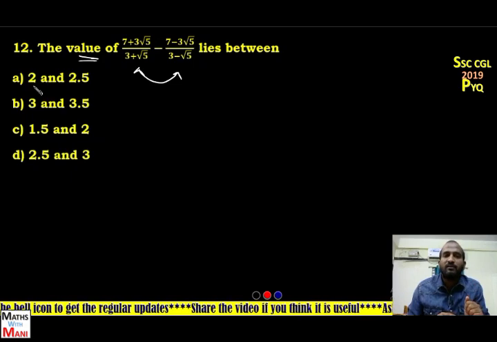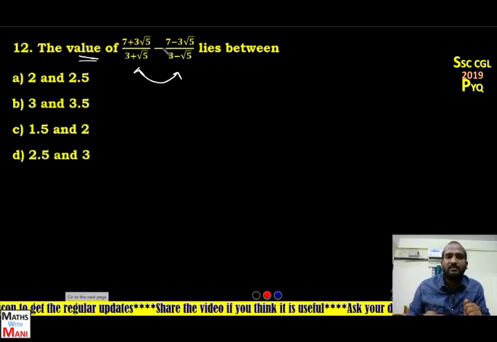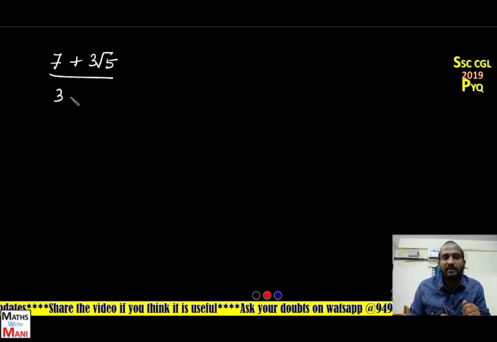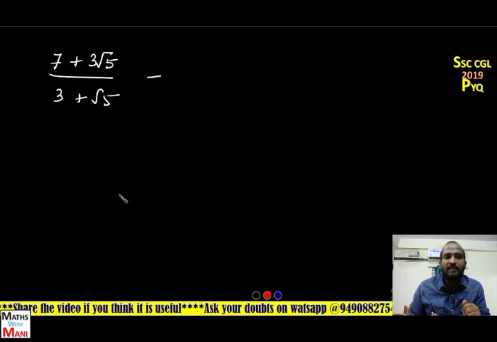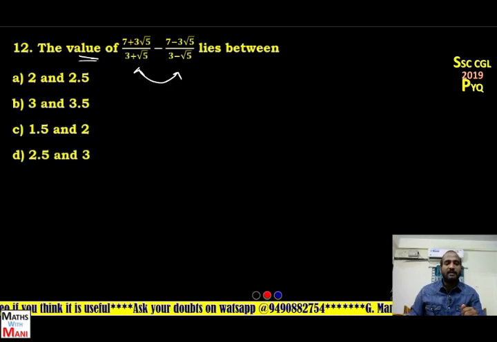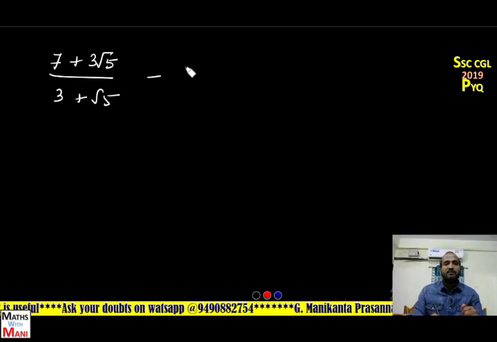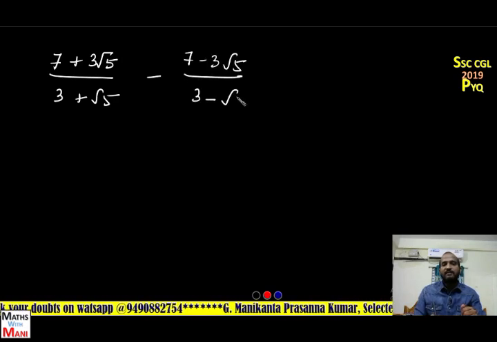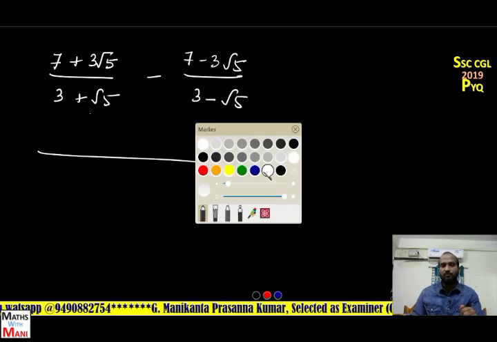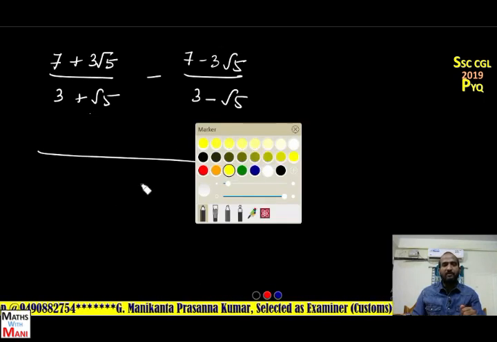So here I have to first rationalize. Take LCM from this: 7 plus 3 root 5 by 3 plus root 5 minus 7 minus 3 root 5 by 3 minus root 5. Take LCM and multiply 3 plus root 5 into 3 minus root 5. What is the value? 9 minus 5, that means 4.